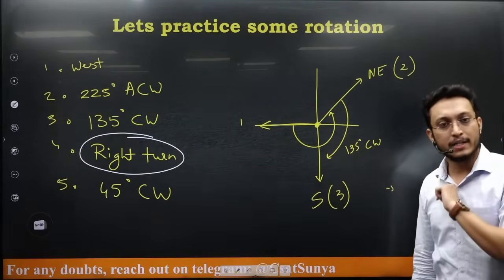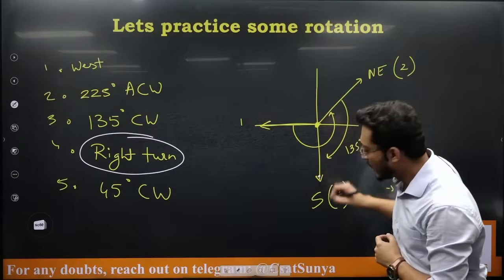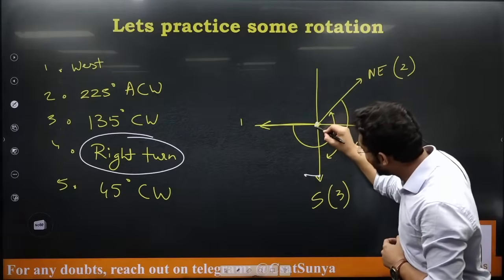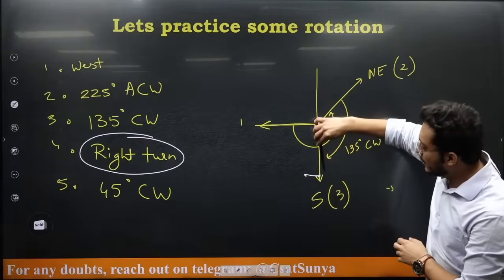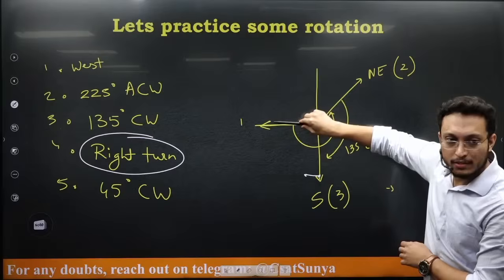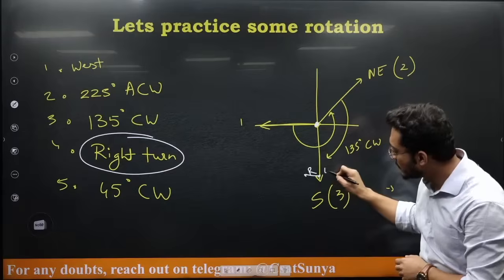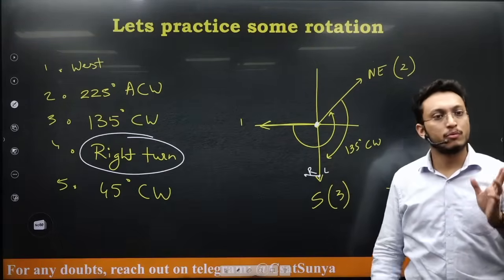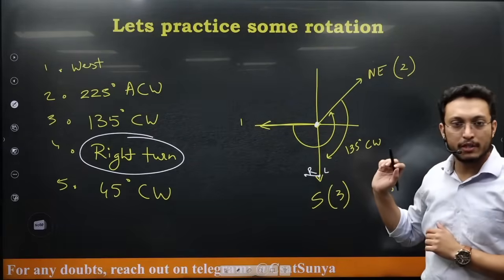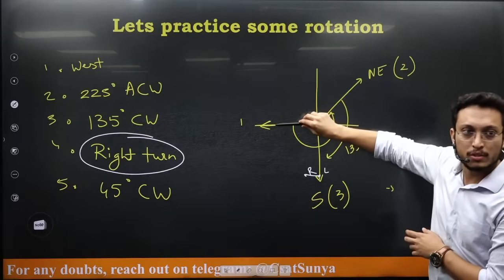Now he is taking a right turn. Now most of you, what you did is, sir, he is here. Now he is taking a right turn, so he will be here only and he will face here. No, he is here at this point, and now when he is taking a right turn, where will he go? This is what his right turn is, because if the person is facing south, this will be his right, this will be his left. If you are confused between right and left, for some days while practicing, just write where is right and where is left. So he is taking a right turn, he will again face towards west.